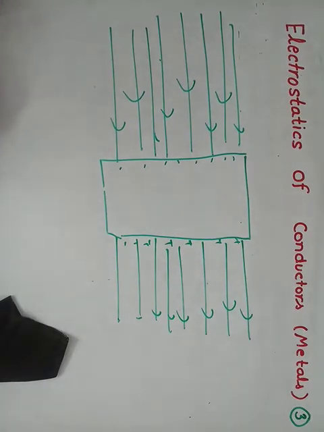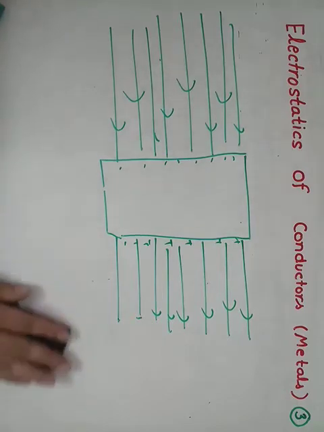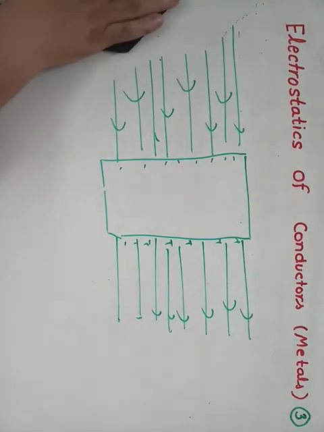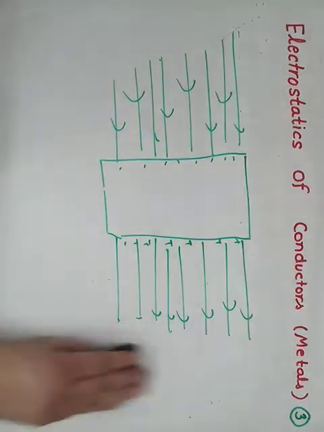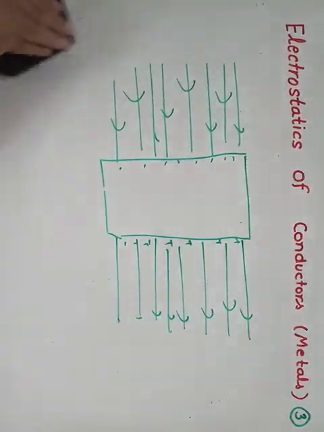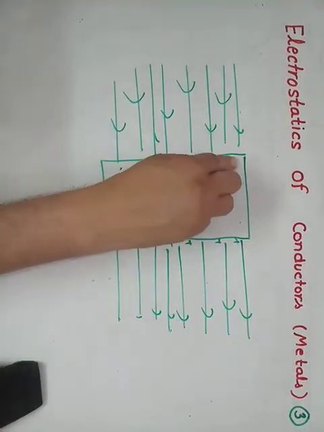Now if we have an insulator, or if we place a dielectric, in that case all the negative charge will not appear.